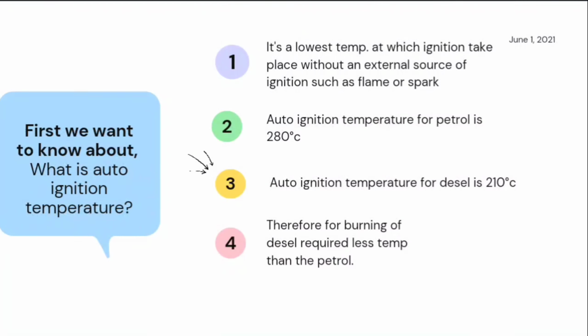First we want to know what auto ignition temperature is. It is the lowest temperature at which ignition takes place without an external source of ignition such as a flame or spark. The auto ignition temperature for petrol is 280 degrees Celsius and for diesel is 210 degrees Celsius. Therefore, burning diesel requires a lower temperature than petrol.